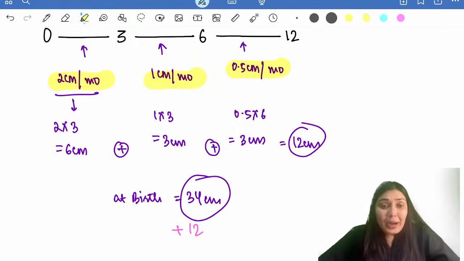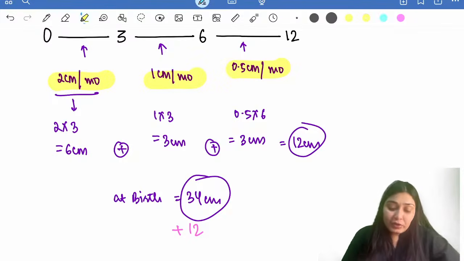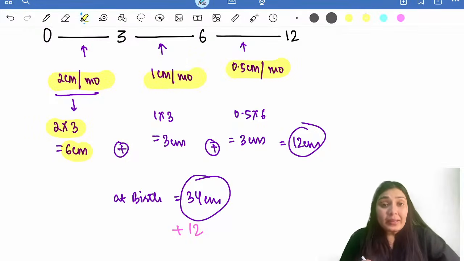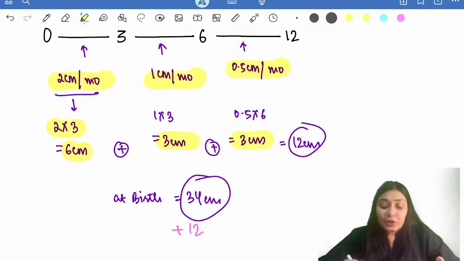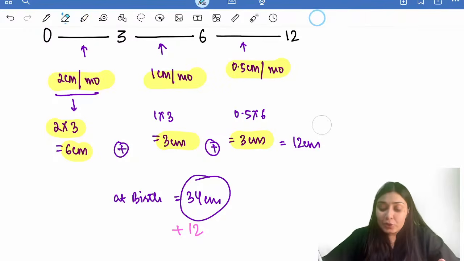So let's see the pattern in the first year of life. First 3 months, 2 centimeter per month. That means 2 into 3 is 6 centimeter. Then we have 1 centimeter per month for the next 3 months, 1 into 3, 3 centimeter. Then we have 0.5 centimeter for the next 6 months, 0.5 into 6, again 3 centimeter. So 6 plus 3 plus 3. In the first year of life, the gain is 12 centimeter.